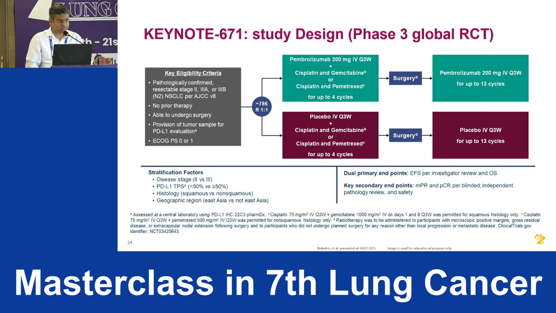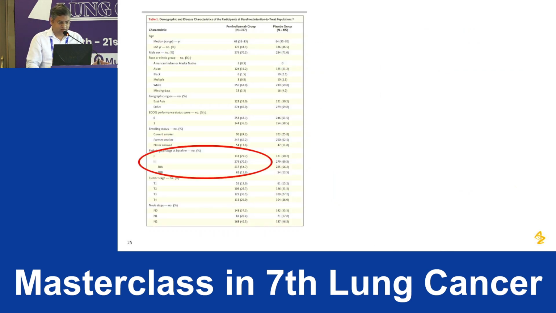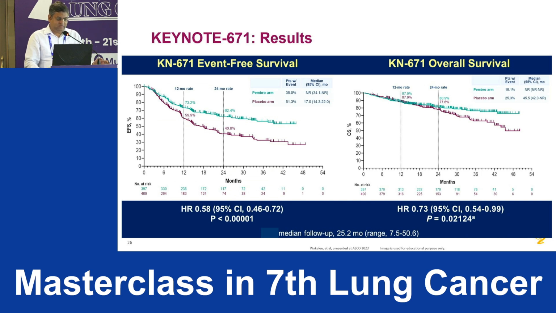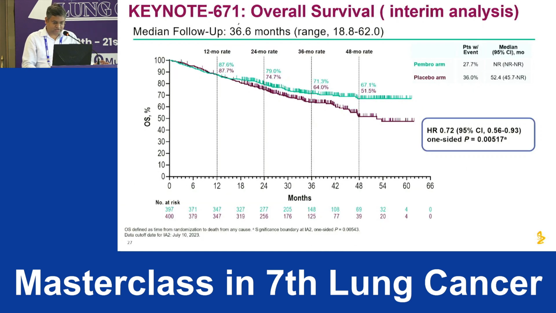This is the Keynote 671, what I was referring to. Here you will see that stage 3B patients represented were only 15%. And with that favorable group of patients, the results they got published, the 2-year overall survival benefit was close to 3%. But they just recently published their interim analysis OS data, and that showed a hazard ratio for OS of 0.72.